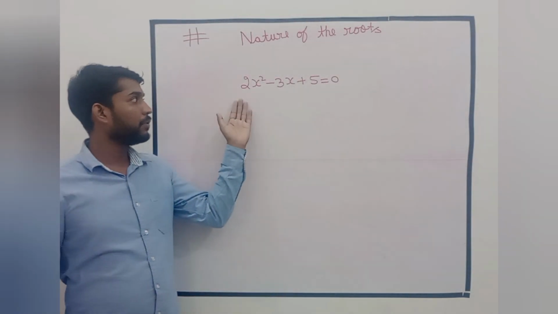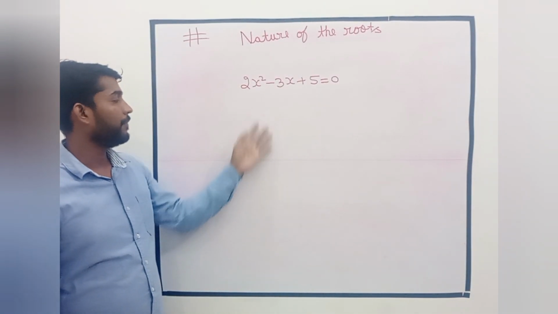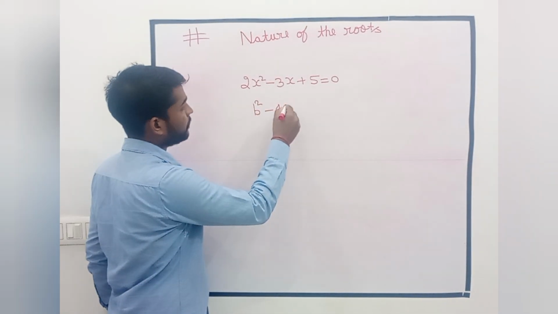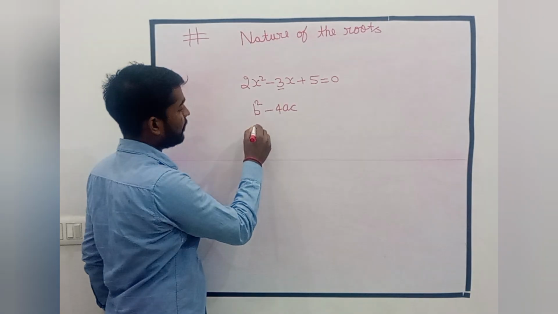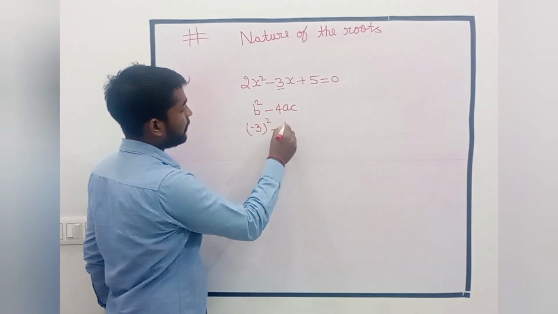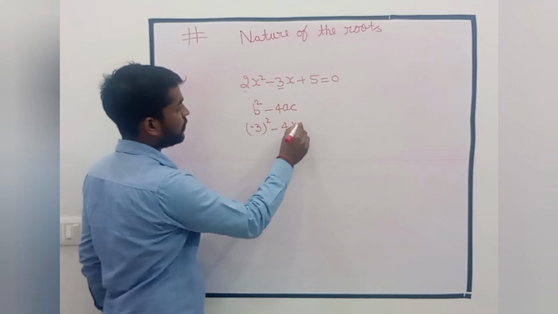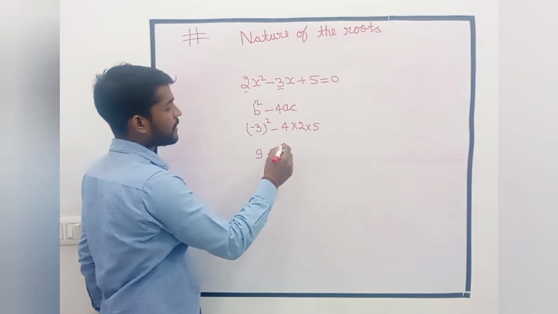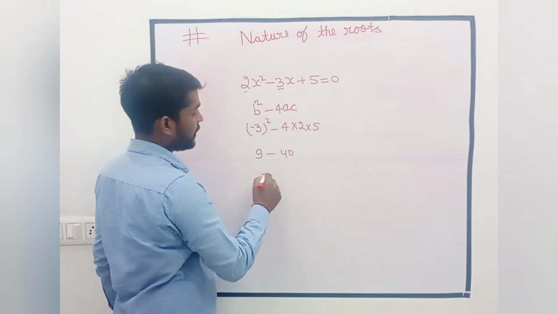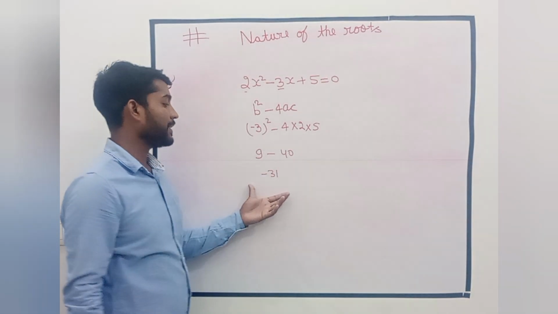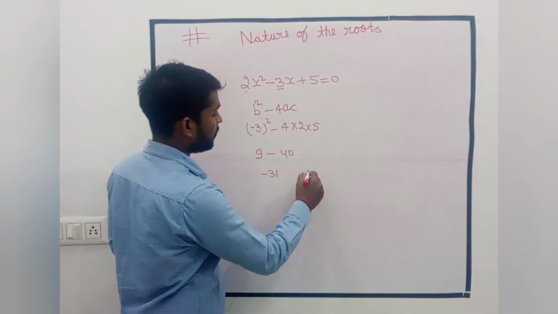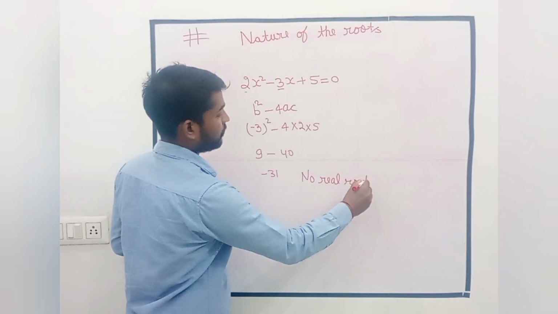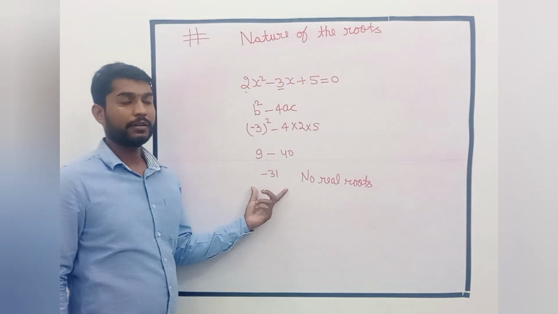And we will check the nature of the roots of this equation. From here we will calculate b square minus 4ac. Here b square is minus 3 square, minus 4 into a, which is 2, and c is 5. That means 9 minus 40, that is minus 31, and then we can say there are no real roots, because the discriminant is negative.